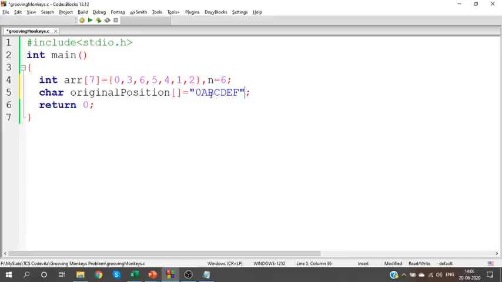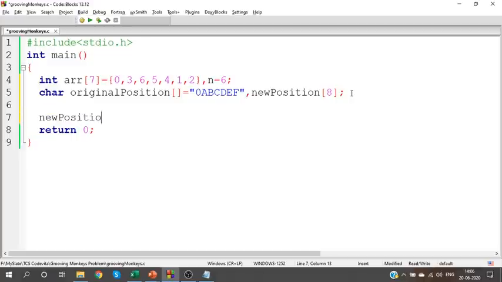Yes, we are going to calculate the new position of the monkeys. Clear? So from this original position, we need to calculate the new position. So what should be the size of the new position? I have 6 monkeys, 1 garbage value and 1 null character at the end. So 6 plus 1 plus a null character at the end will give you 8. Clear? So the size of the new position is going to be 8. Now, how will I calculate the new position?